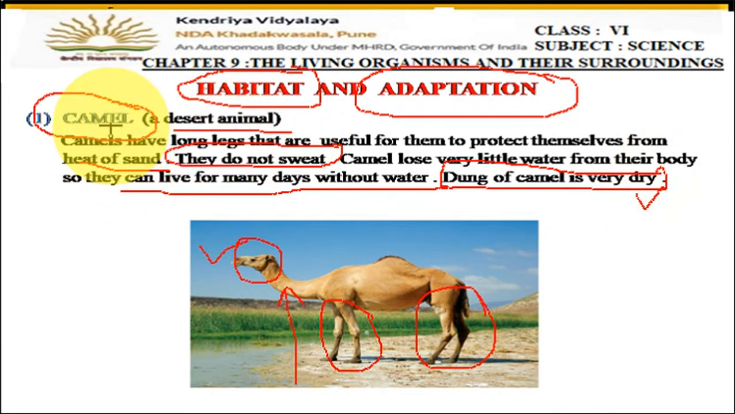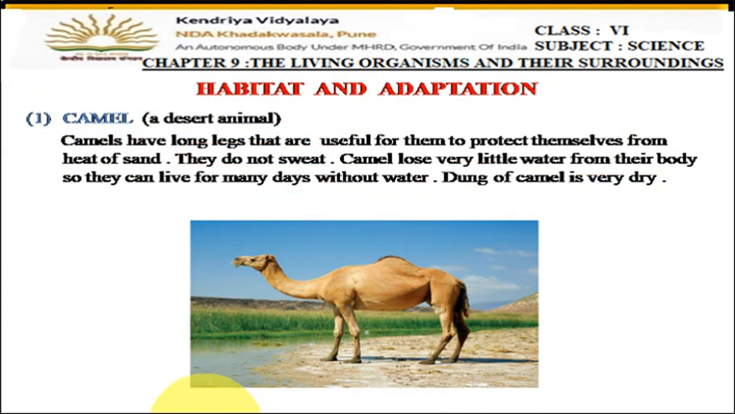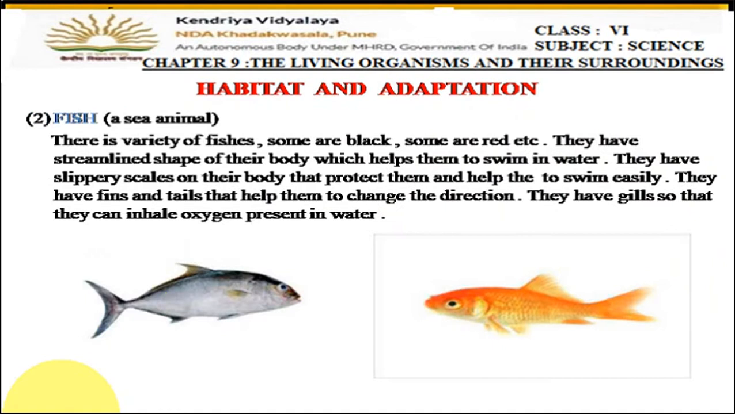So this is all about camel as a desert animal. I hope the adaptations of the camels are clear to you all. Okay, so first adaptation we have seen that they have long legs. Okay, they do not sweat. There is no loss of water from the body of the camel, and the dung, that means the waste which is coming out of the camel body, is also very dry. Okay, now let us move on to the next slide and see fishes.